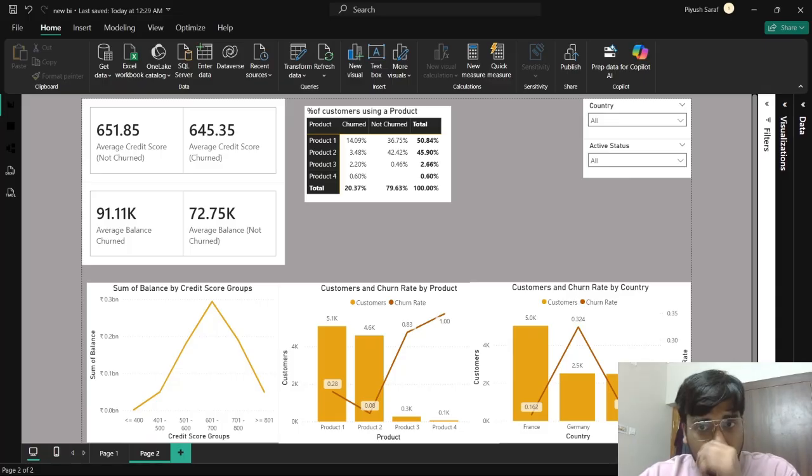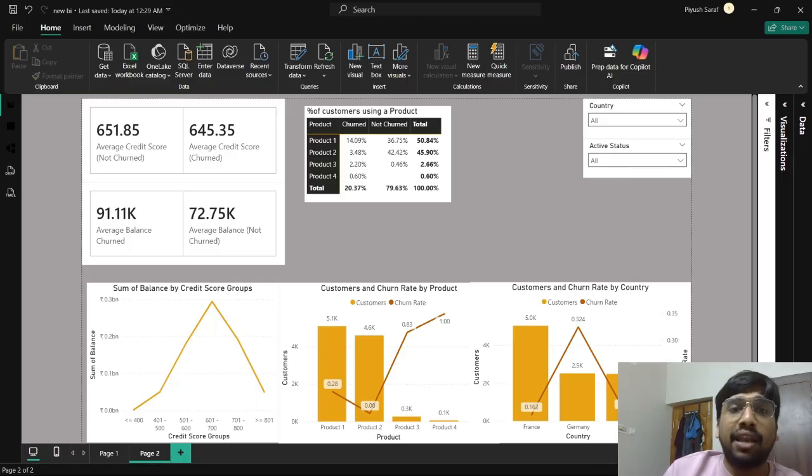Okay. Now, if I were a bank, what actions could I have taken? If I think in this way, then first I would think about improving my relationship with these people who have a high average balance. Okay. And one more thing that I can do: since these customers have already churned, for the non-churned customers who have a little lower average balance, I can provide them loyalty benefits.